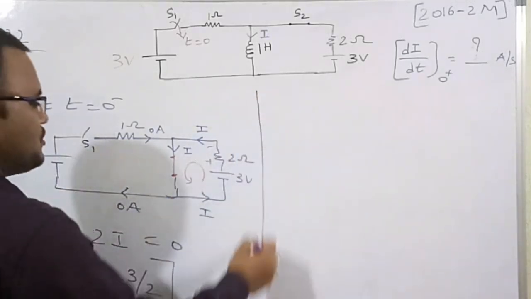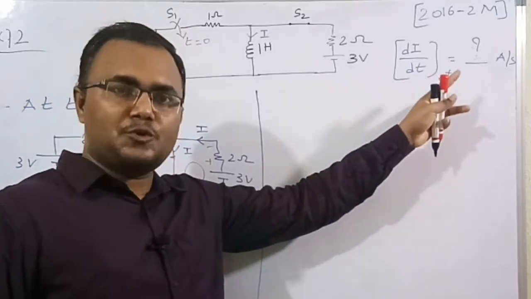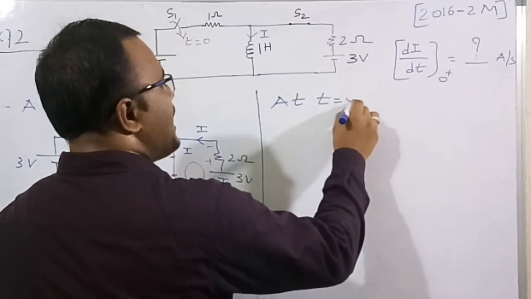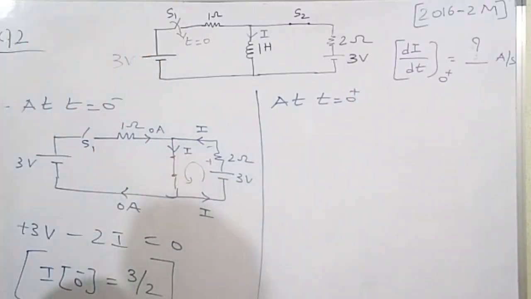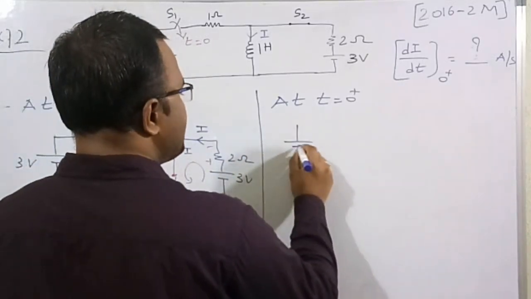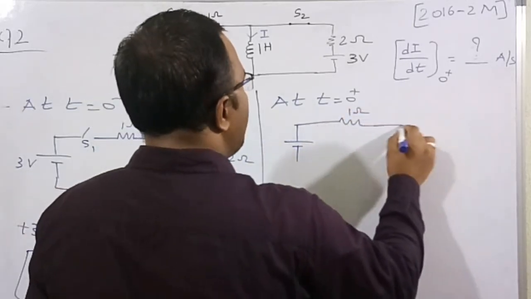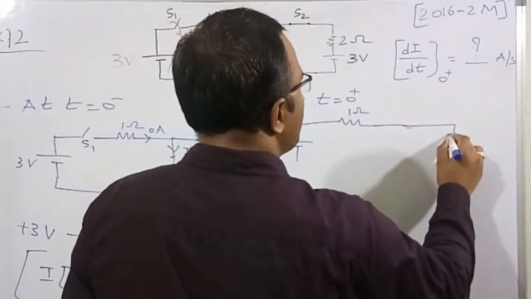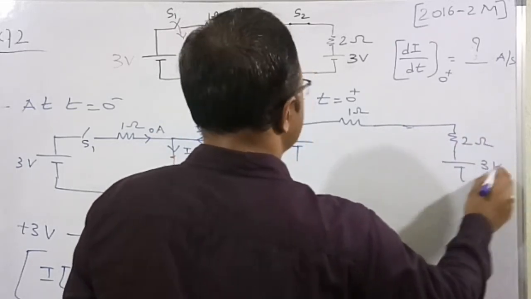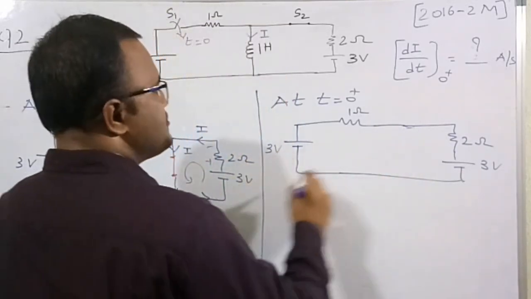Now we need to find the rate of change of current in the inductor at t equals 0 plus instant. So I am considering t equals 0 plus, and I am going to draw the circuit with S1 closed now. I am drawing it in an easy way: S1 is closed, I have taken a 1 ohm resistor, here there is a 2 ohm resistor, and a 3 volt source. Similarly, here there is a voltage source of 3 volt.